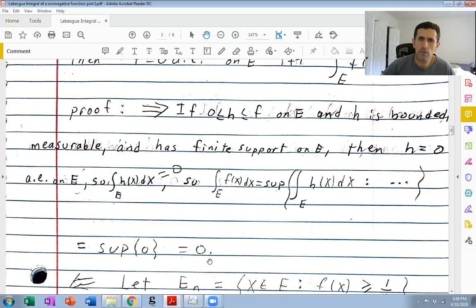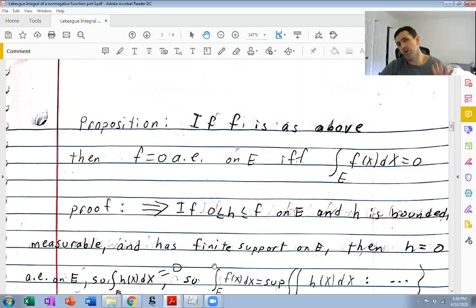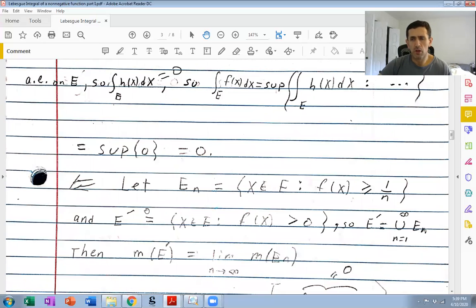Okay, so for the converse, even though we can't plug in lambda equals 0 for Chebyshev's inequality, we're going to do the next best thing, which is define convenient sets that we can use Chebyshev's theorem on, and relate the set we want to measure to those sets. In particular, let's say E prime is the set of all x in E where f of x is positive. Of course, that's the same thing as the set of all x where f of x is not equal to 0, since f is non-negative.